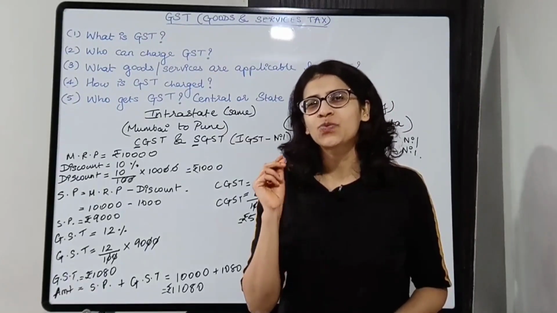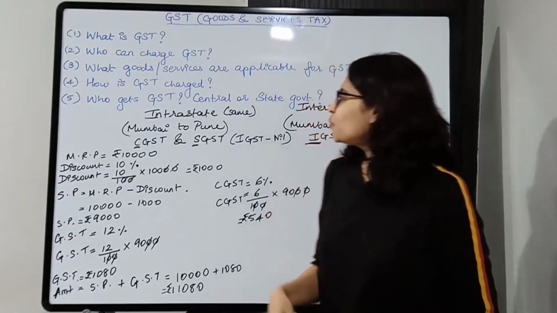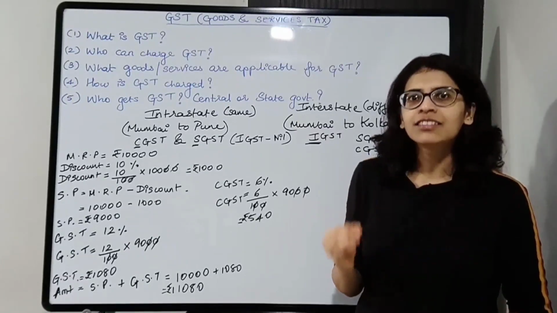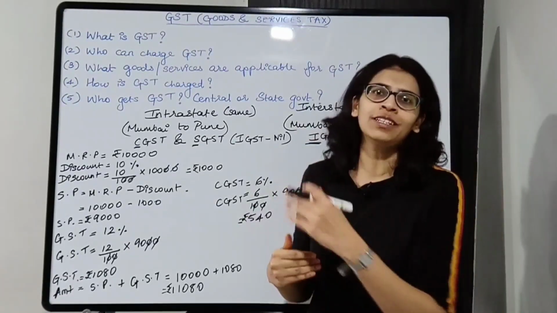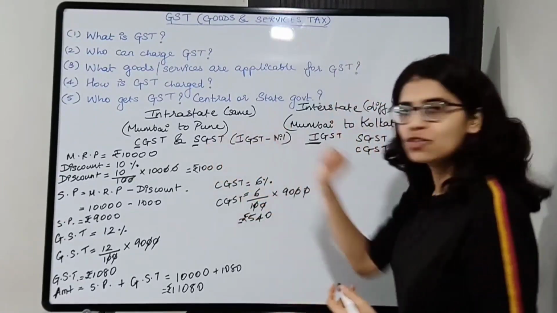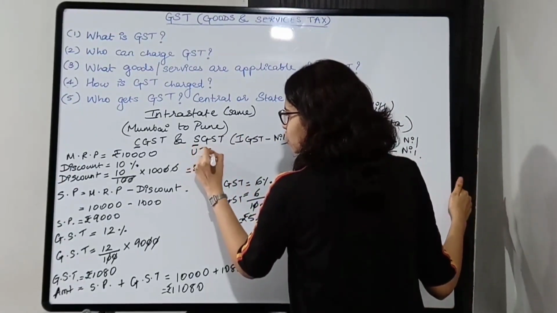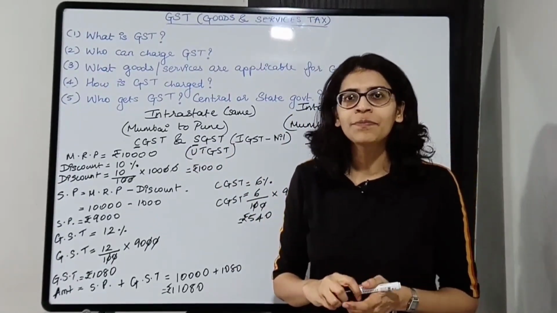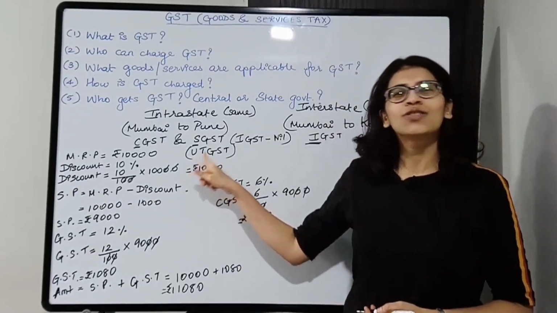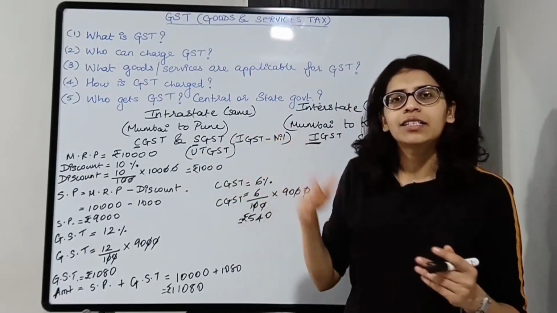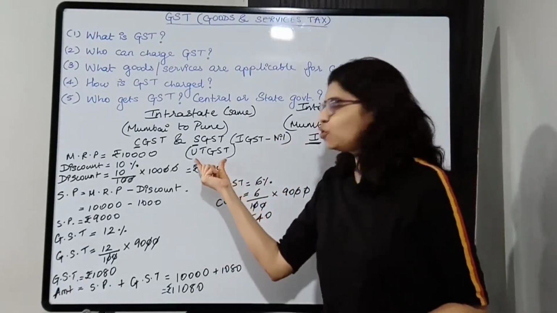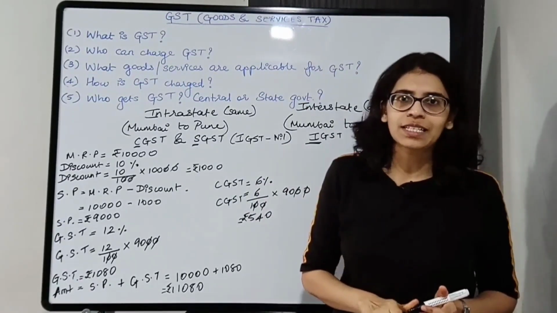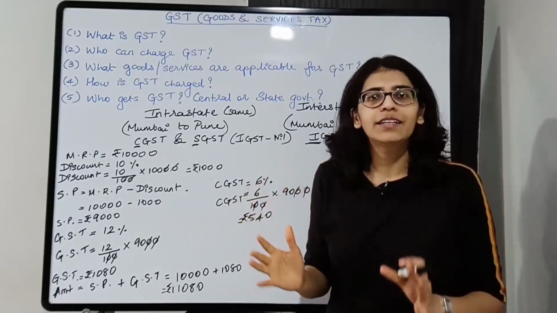Okay, there is one more thing that you need to know, students. Now, if the place is not a state, it is a union territory, then the tax will be distributed to the union territory as well. Okay, so in place of SGST, it will be UTGST. Okay, in your textbook it is given as UGST, but it is supposed to be UTGST. That is, UT stands for union territory. So if the place is not a state and it is a union territory, then it will be UTGST in place of SGST. Okay, so I hope you understood this example. I hope it's clear to you. You got a basic idea about GST.